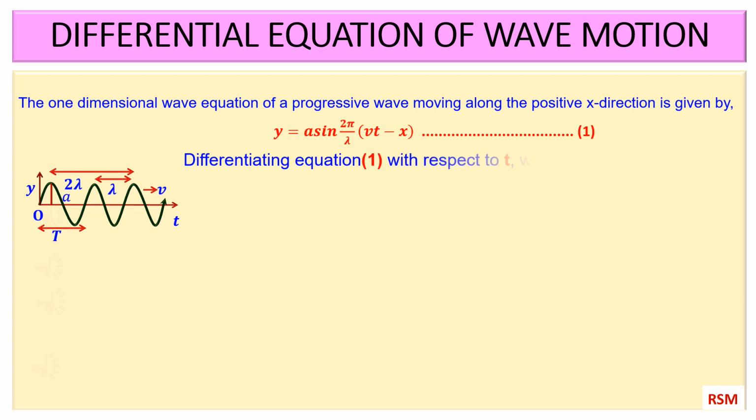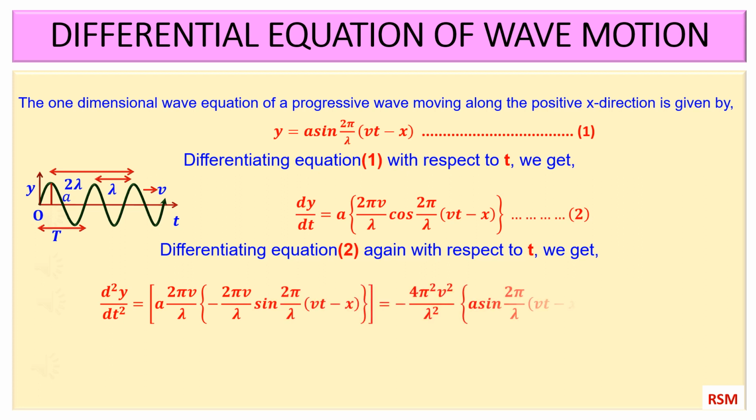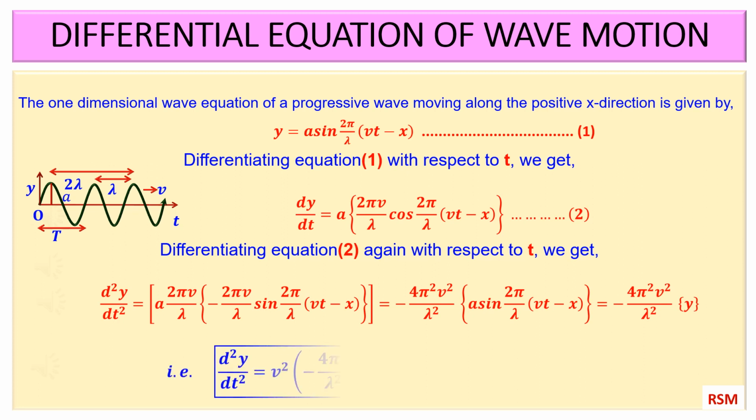Differentiating equation 1 with respect to t, we get the first derivative. Differentiating equation 2 again with respect to t, we get the second derivative, that is, d square y by dt square is equal to v square into minus 4 pi square by lambda square into y. Call it equation 3.